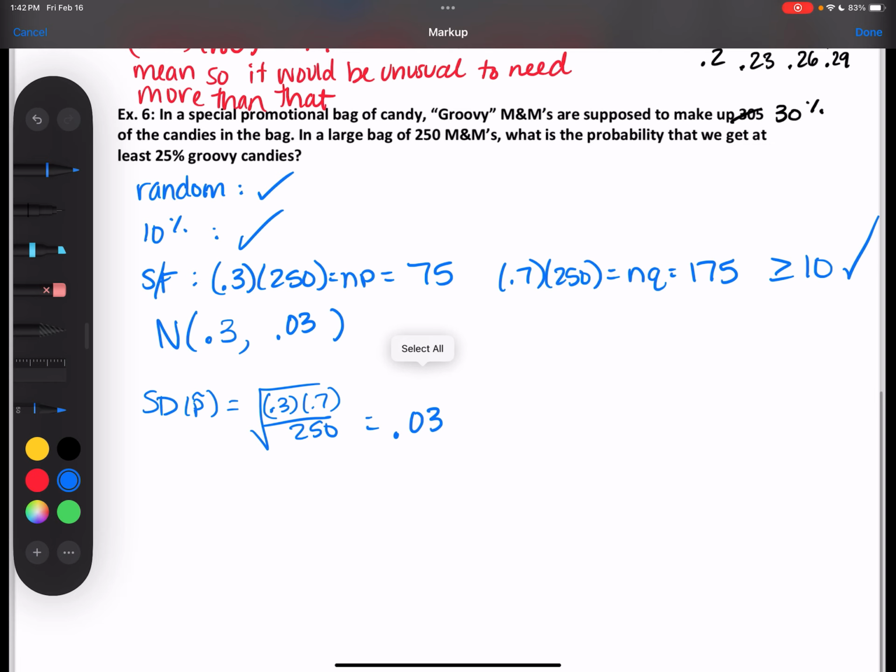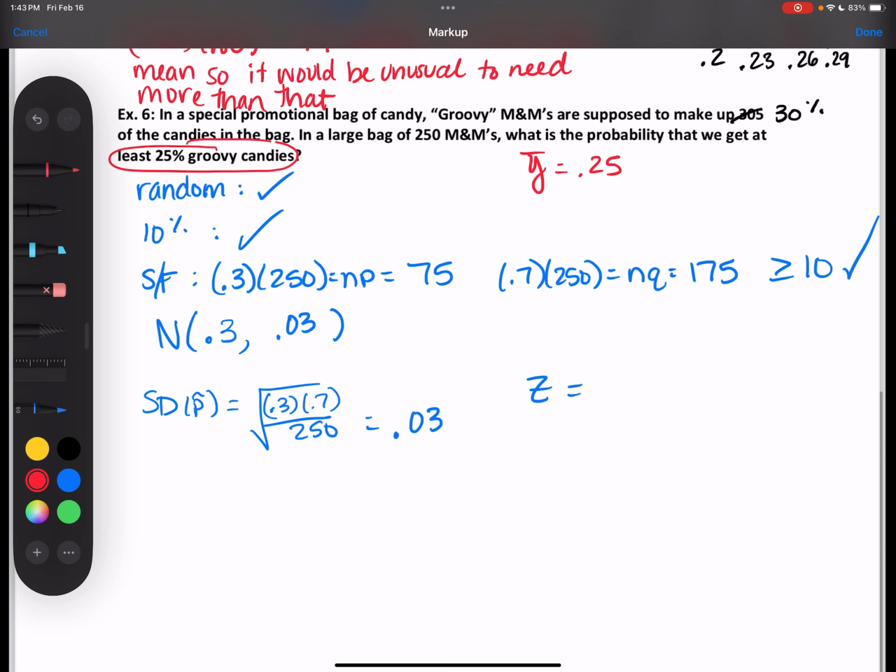So now, I need to do the z-score. z is equal to y bar minus mu over the standard deviation. For y bar, it's the 25%, because it's for that particular problem.